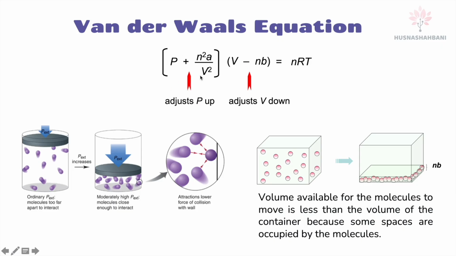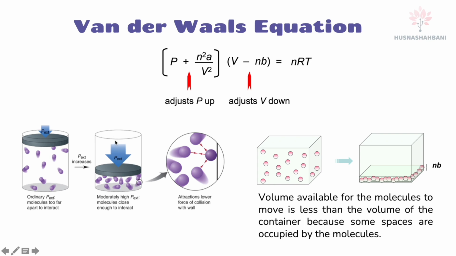So when you adjust P up, what happened? For ideal gas, we don't consider the intermolecular forces, but in real gas, when the molecules are close to each other, when you put the pressure, we deviate the ideal properties to real gas properties.